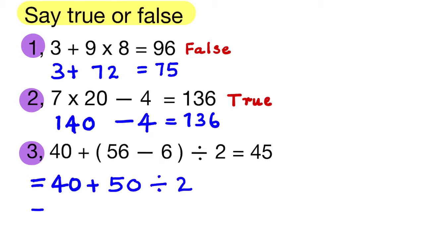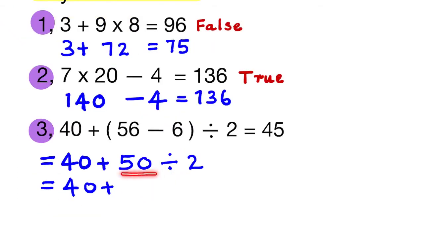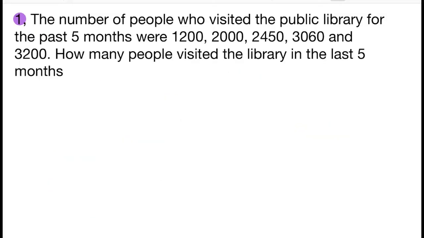Now this numerical expression contains two operations, addition and division. By BITMAS rule, we will perform division first, then addition. So 50 divided by 2 is 25. 40 plus 25 is 65. The given answer is false.